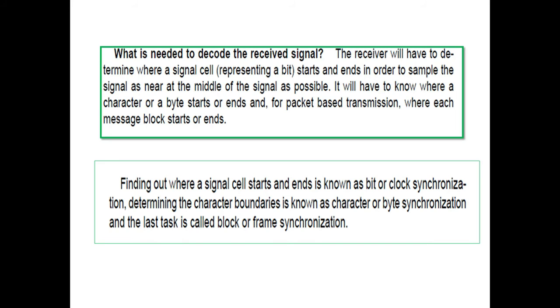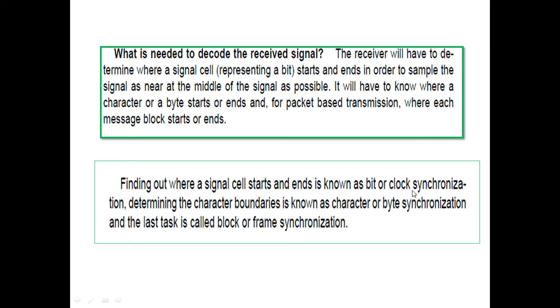It will have to know where the character or byte starts, meaning when to start and when to end transmitting the data. The receiver must also know, for packet transmission especially, where each message block starts or ends.